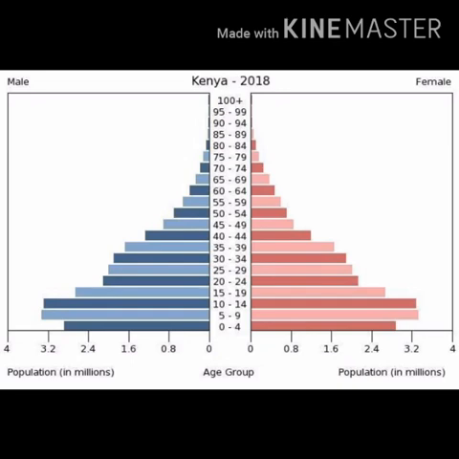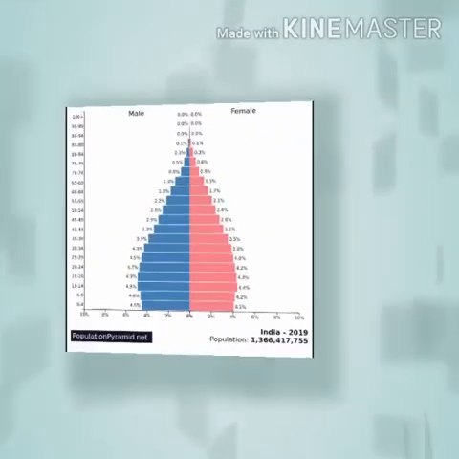Now a pyramid with a wide base, that is a larger percentage of people in younger age groups, indicates high birth rate and high fertility rates, whereas a narrow top indicates high death rate and lower life expectancies. It suggests a growing population. That means the population of Kenya is stable, that is neither increasing nor decreasing.